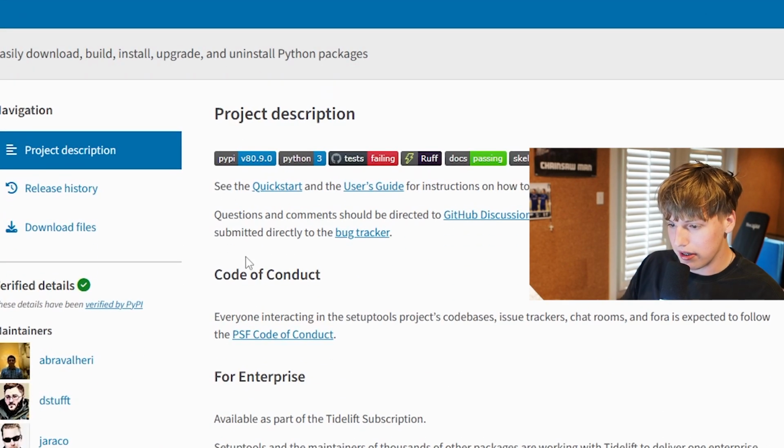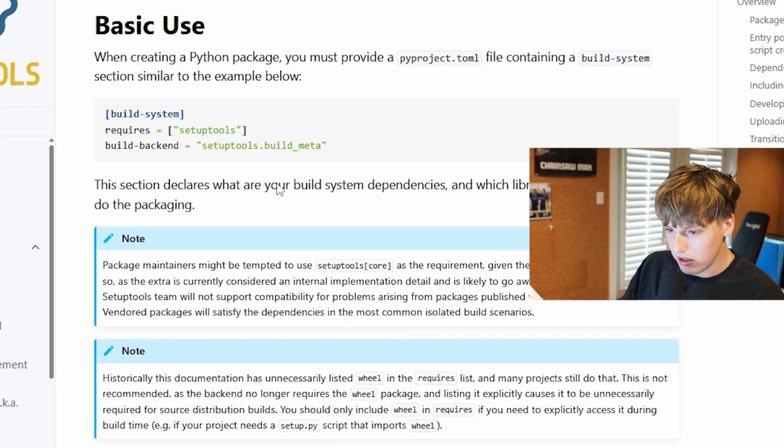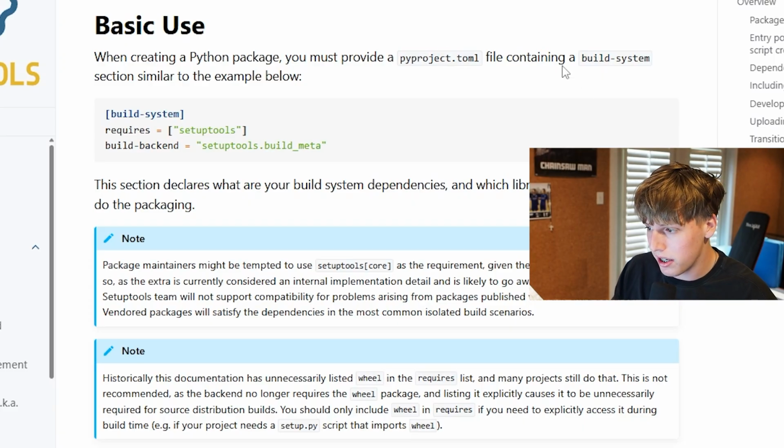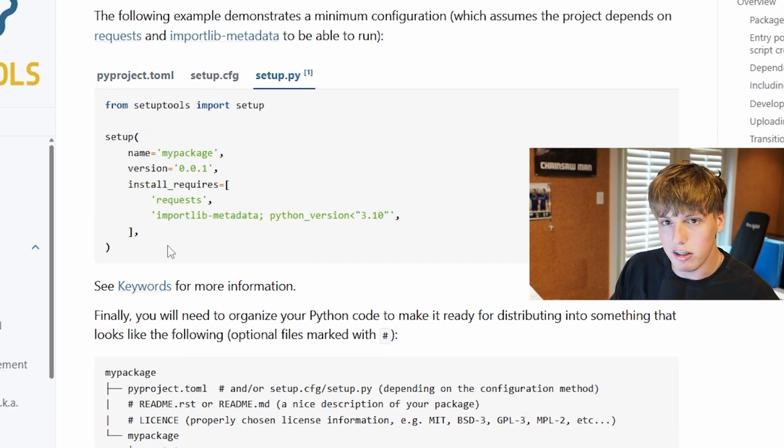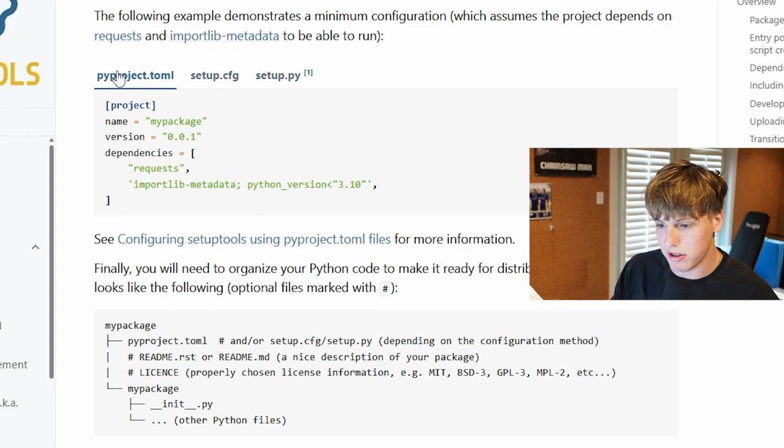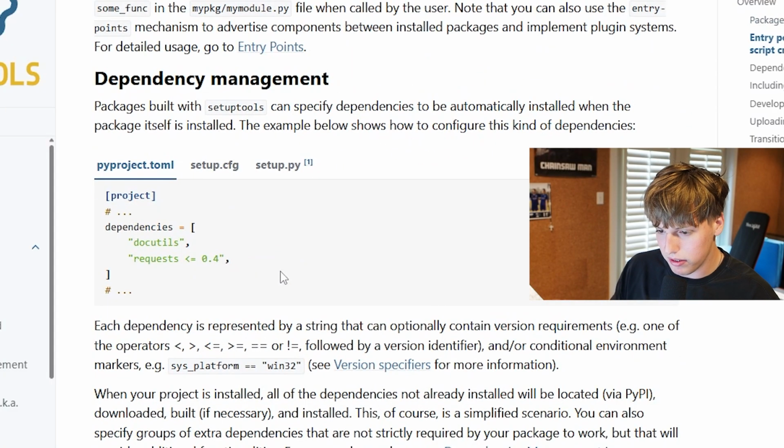So we have setuptools right here, the quick start user's guide. So I'm sure we see all this stuff. It's definitely not for the mediocre programmer. You need to be somewhat proficient at this point because they're telling you about TOML, a minimal language, and a build system. And what they're getting at right here is that they're making it unbelievably hard to understand what's going on here. All these docs are definitely a lot cleaner.